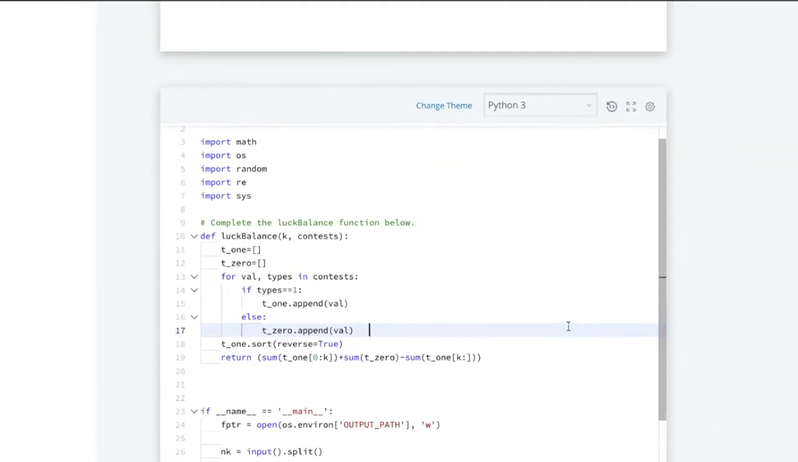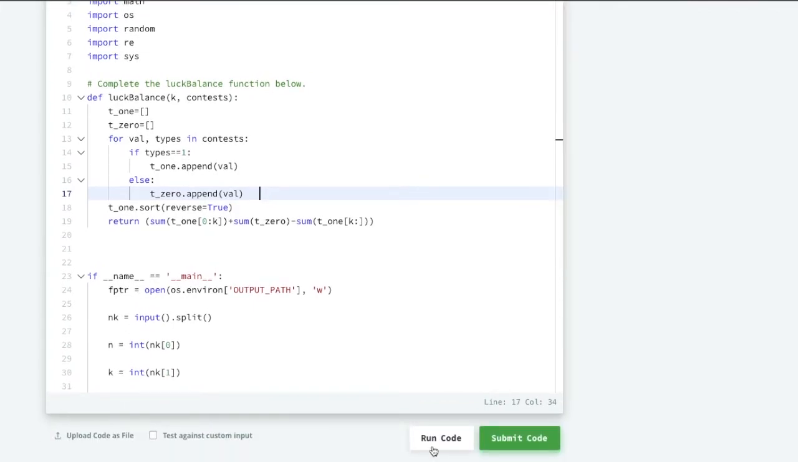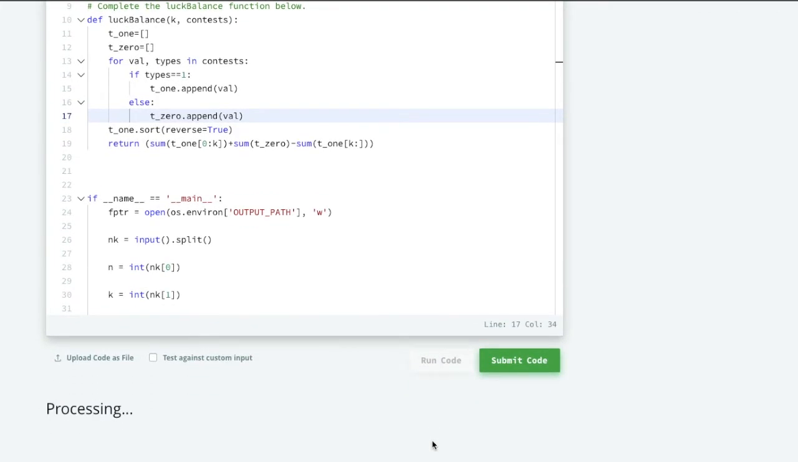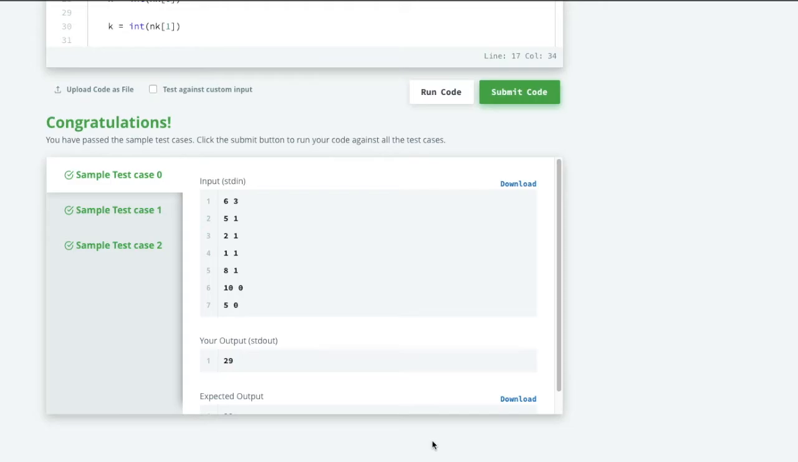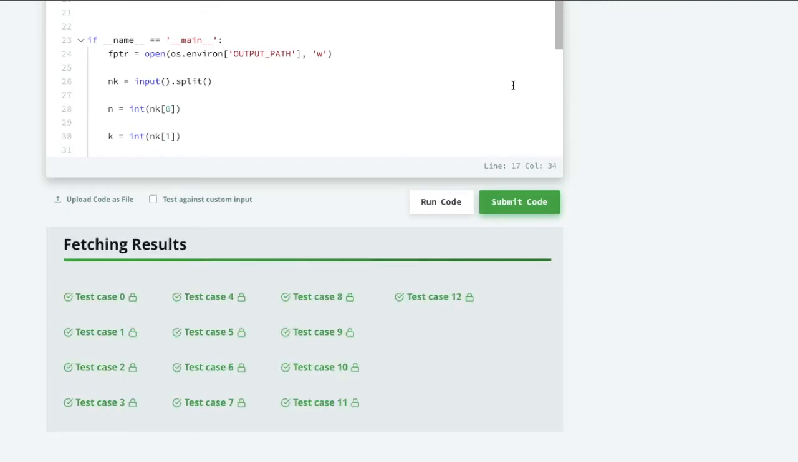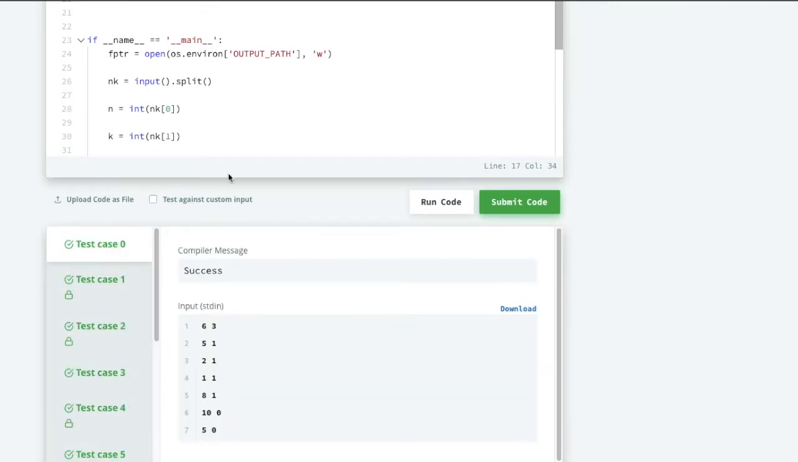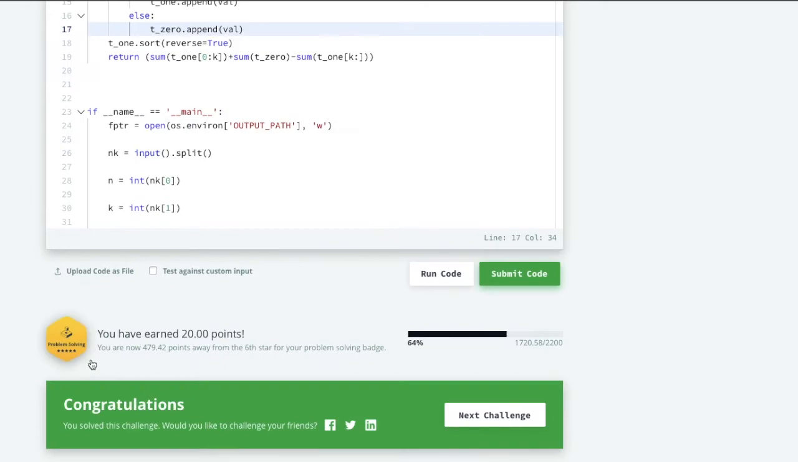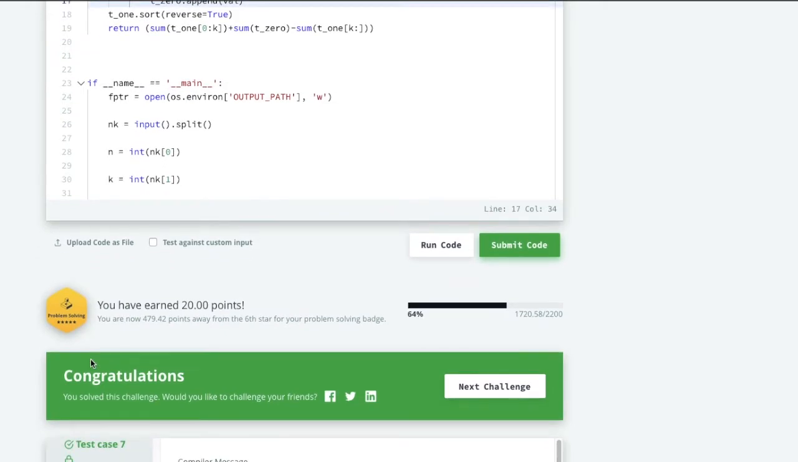So let us run this code and see. So you can see here it is working fine. So let us submit this code. So we are done with all the hidden test cases. So congratulations, we are done with all the hidden test cases.